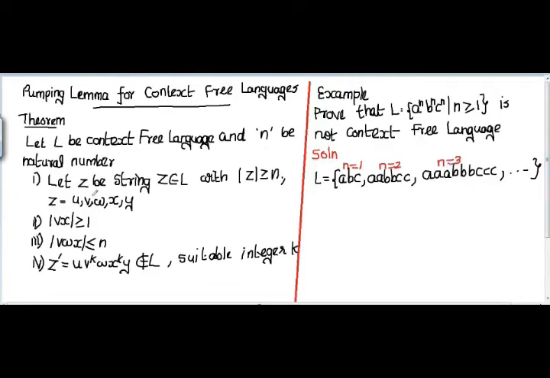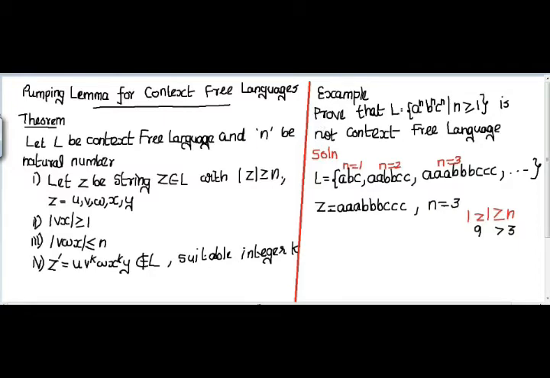As per this theorem, I have to choose any string as Z, and the length of the string should be greater than or equal to n. So let me choose the string. I'm going to choose n is equal to 3, so Z is equal to 3 times A followed by 3 times B followed by 3 times C. The first condition is that the length of Z should be greater than or equal to n. Here the length of my string is 9, and 9 is greater than 3, so this condition is satisfied.